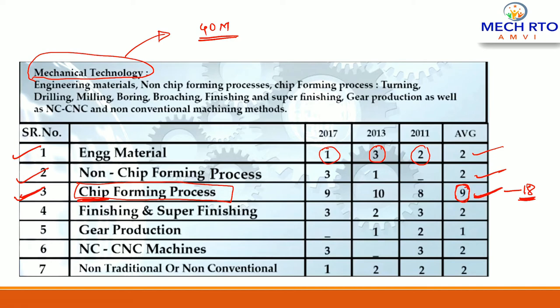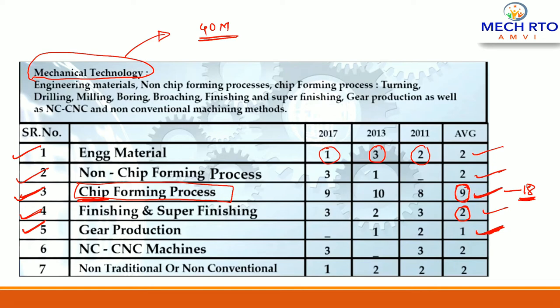So the next topic is finishing and super finishing processes. In finishing, only 2 questions were asked in previous year RTO. So finishing and super finishing basically means processes such as honing, lapping, micro honing, micro stoning, etc. These are the finishing and super finishing processes, right? Now the fifth chapter is gear production. So the total questions asked is 1 question, right? Which is the method used for producing gear, right? There are many methods, we will see in detail in the upcoming video lectures, right?